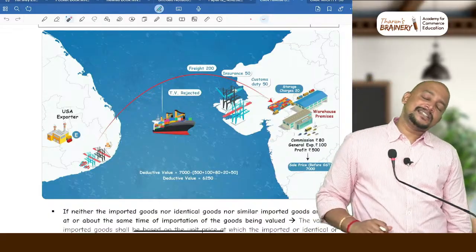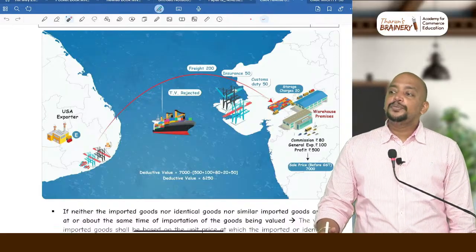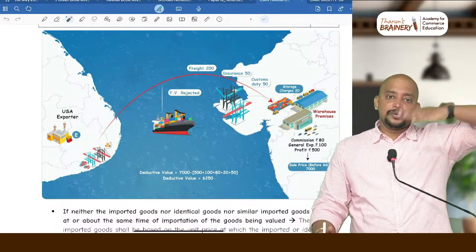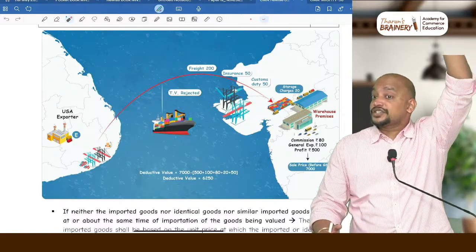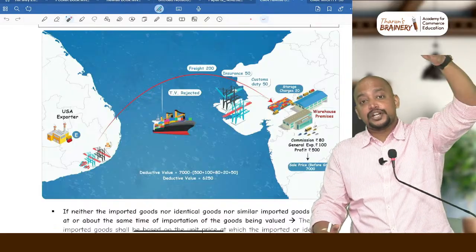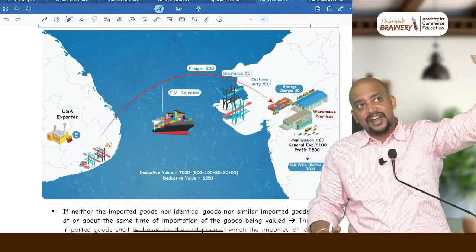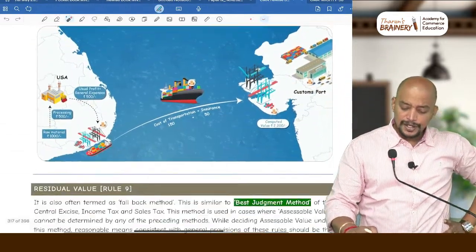Whereas another one is there, computed value method. What is that computed value method? Computed value method is like a top down approach. That is, we see the cost data, cost of material, cost of labor, cost of expenses, overheads, etc. Then transportation cost, profit, then finally we arrive at the value. Got it? So you can see here computed value.